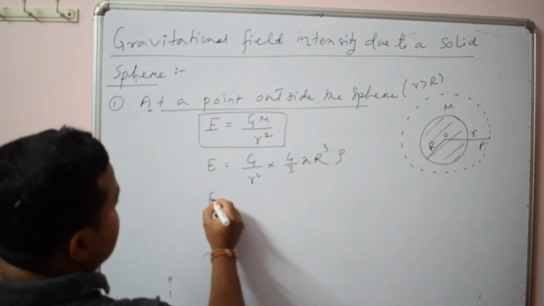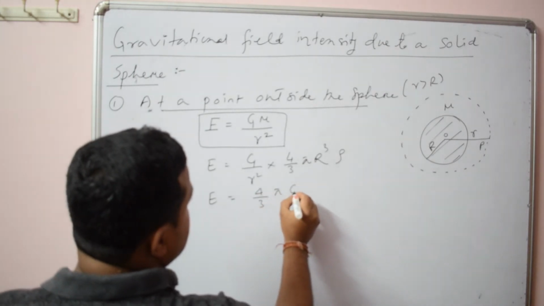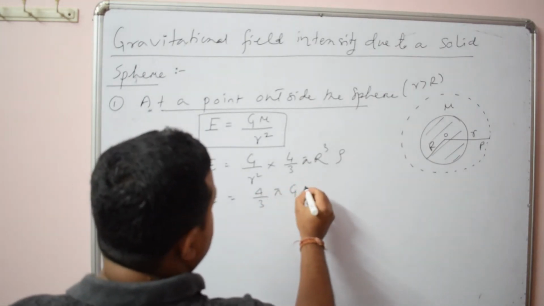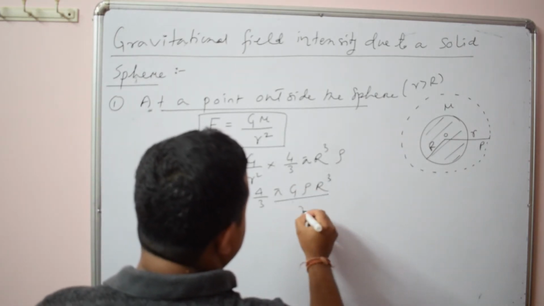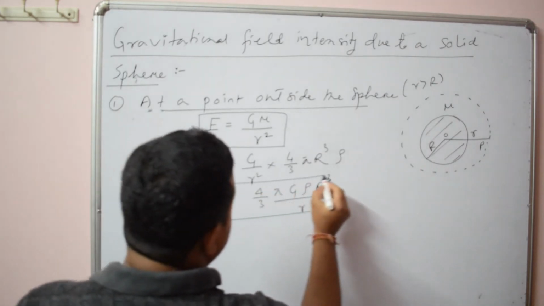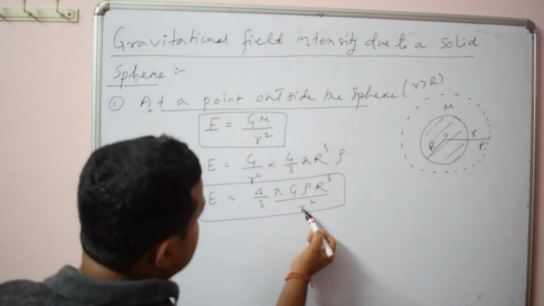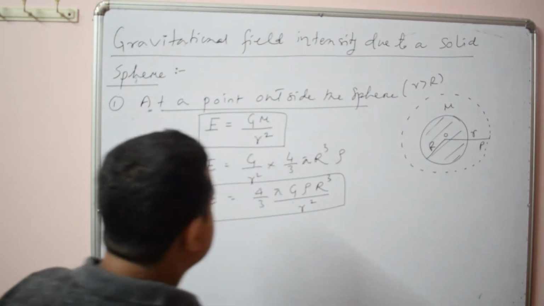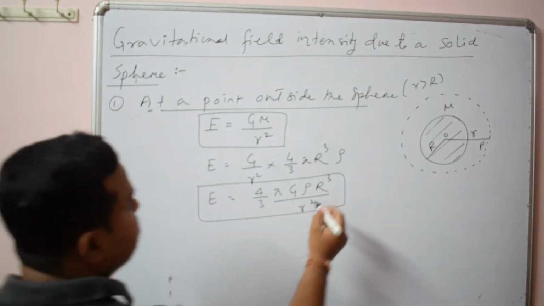So E will be simply 4 by 3 pi G rho R cube by r square. So this is the intensity at a point outside the sphere. Here the value gets smaller as you go outside the sphere. G, rho, R, all are constants.